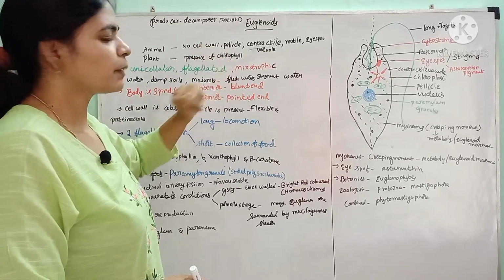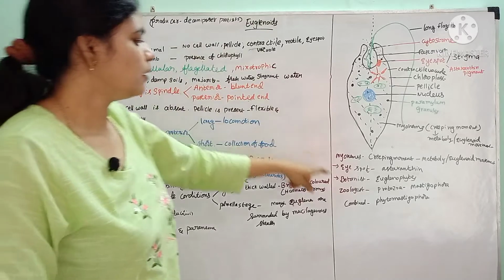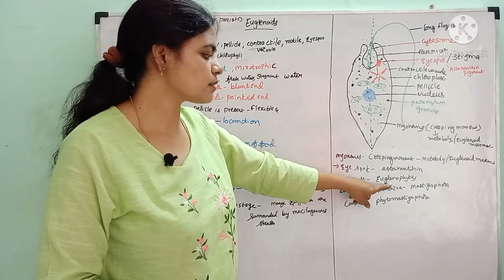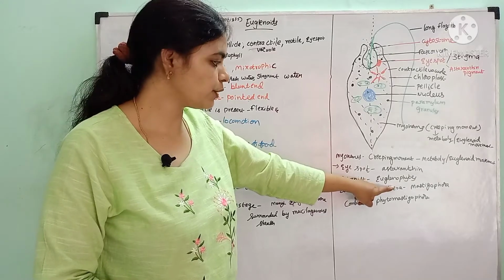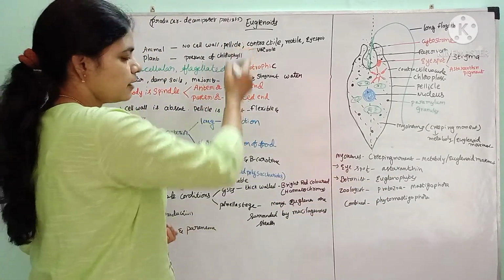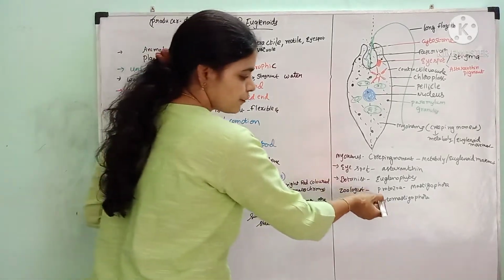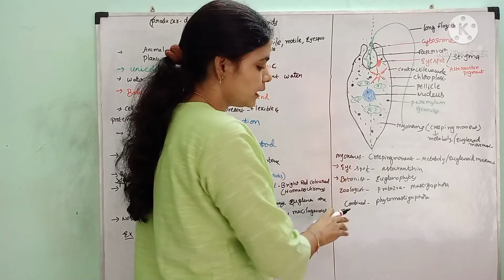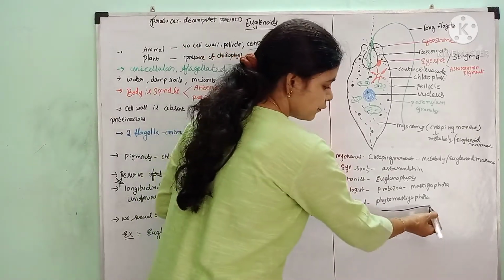Because of the plant characters, botanists included these euglenoids in euglenophytes, whereas zoologists, because of their animal nature, call them protozoa and include them in the class Mastigophora. Combinedly, they are included in Phytomastigophora.